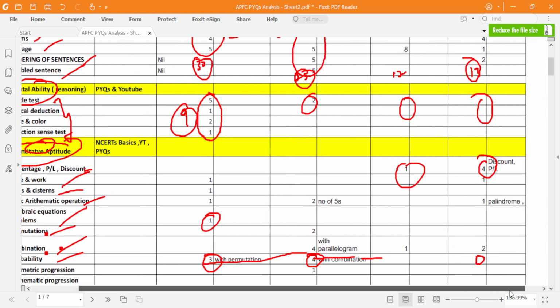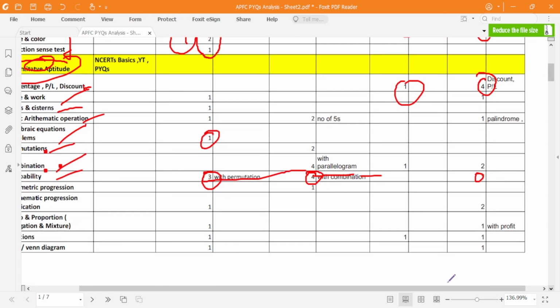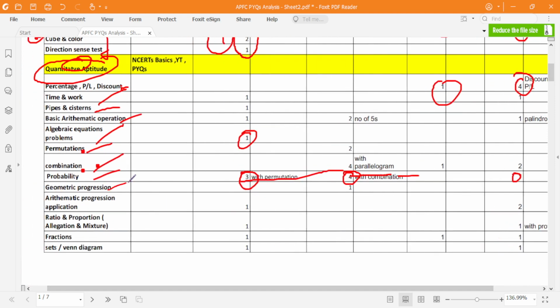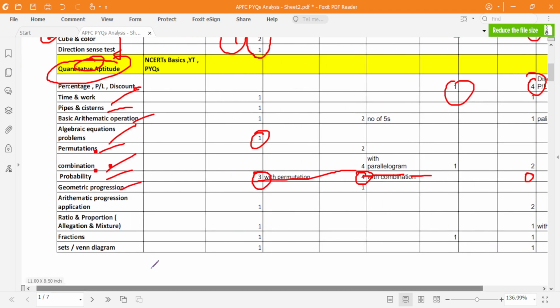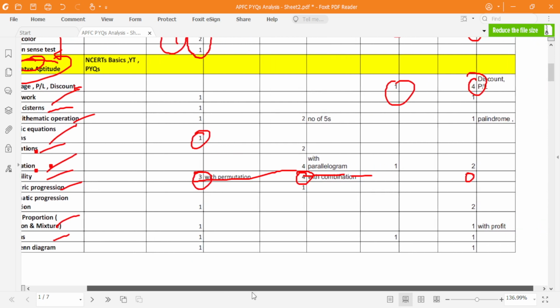Then coming to geometric progression, there was only one question in the last 15 years. So we can ignore this. Arithmetic progression is being asked repetitively, so you should know the application of arithmetic progression. Then ratio and proportion, fractions, and there are questions from sets, that is Venn diagrams.